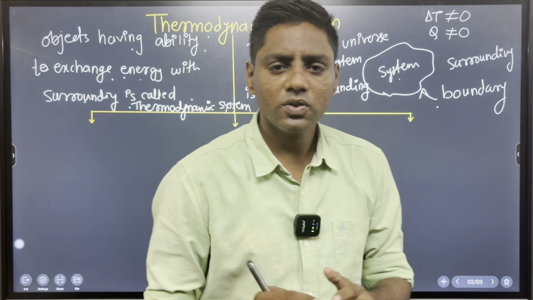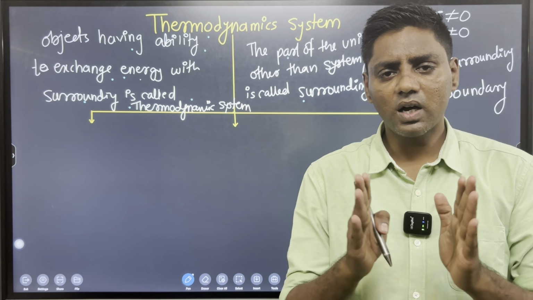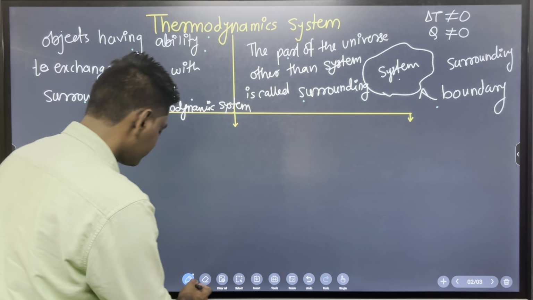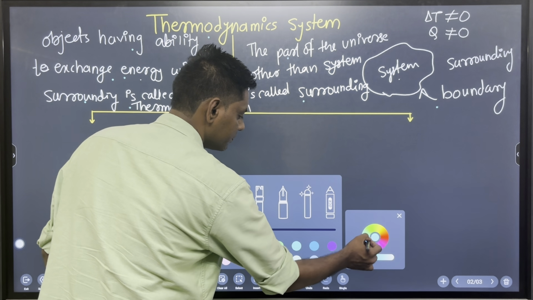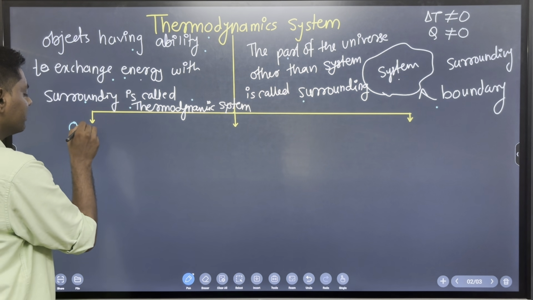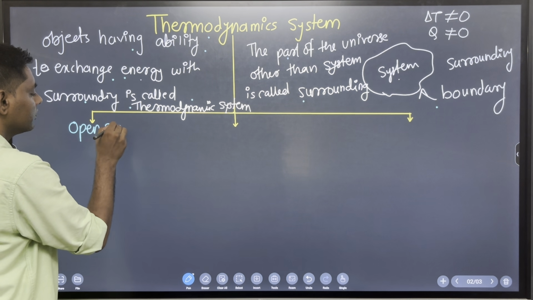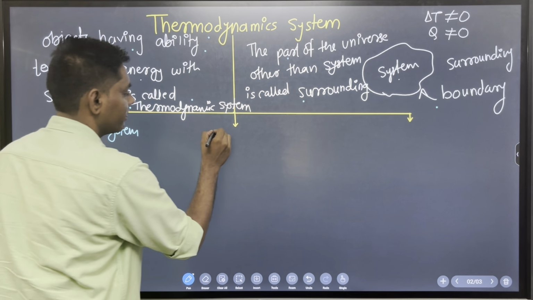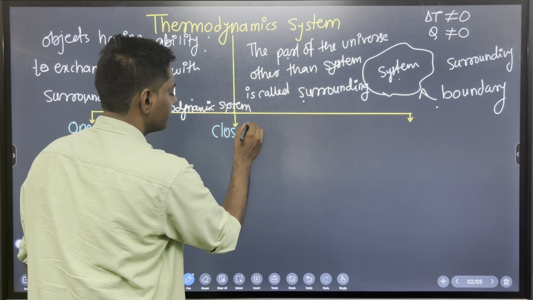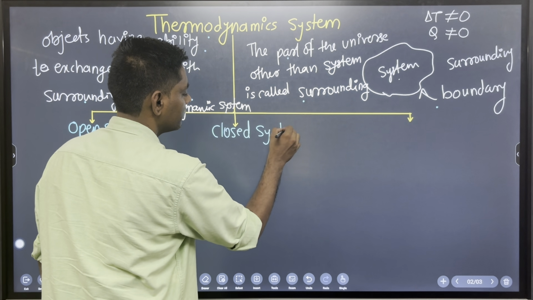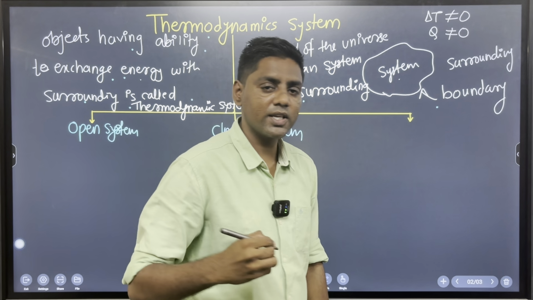After that, thermodynamic systems are divided into three categories. First is the open system. Second is the closed system. And the last one is the isolated system.